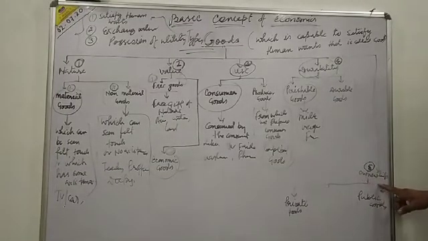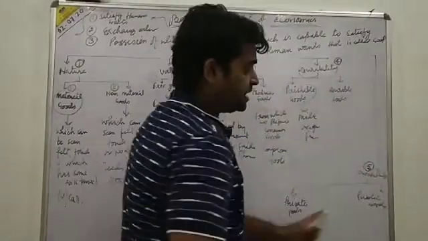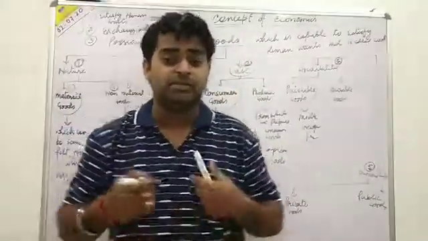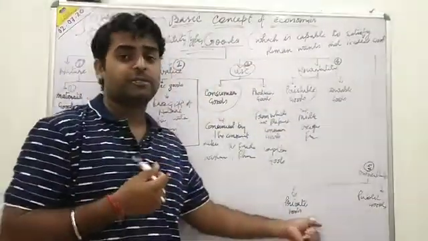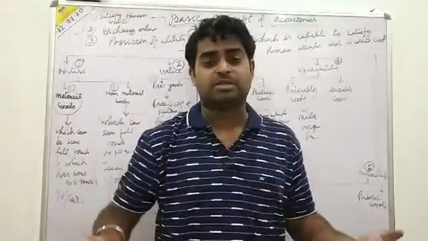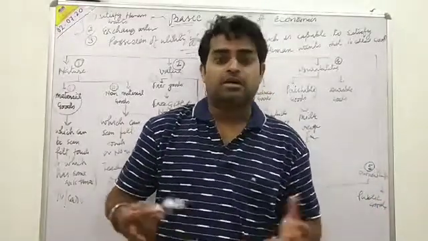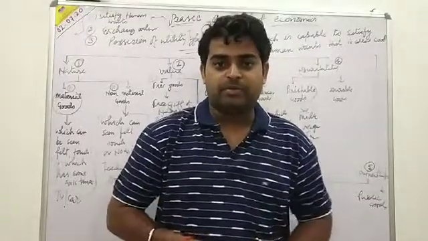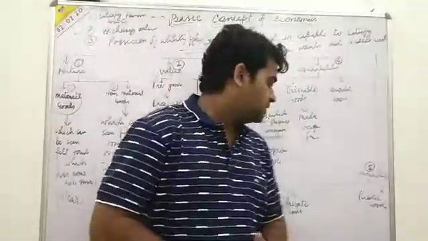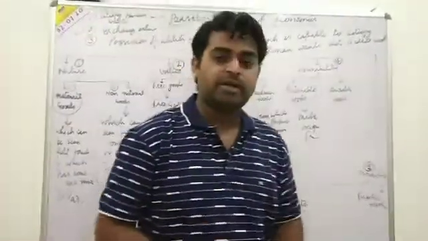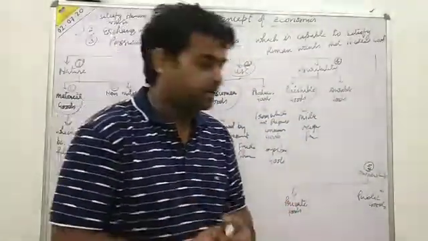Last, on the basis of ownership. Ownership means private goods and public goods. Private goods are held by an individual. If the mobile phone is my personal one, that will be called personal. And the public goods are in public companies, like defense units, the railway, public property, meaning property of all people. The owner of that property is the whole country. So public property belongs to the whole state, whole people of the state.